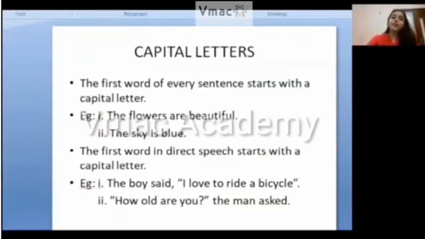The next one is, the first word in direct speech starts with a capital letter. So what is direct speech? For example, The boy said, I love to ride a bicycle. This is known as direct speech, where I am quoting what the boy has said. The sentence will start with a capital letter, that is 'The', so the T will be capital, and the direct speech, I love to ride a bicycle, is starting with I, so it will be a capital letter. The next one is, How old are you? the man asked. It is again starting with a capital letter, that is H.